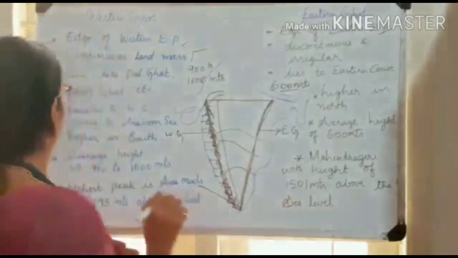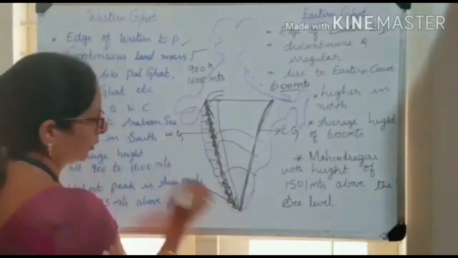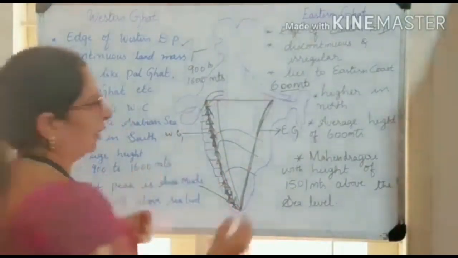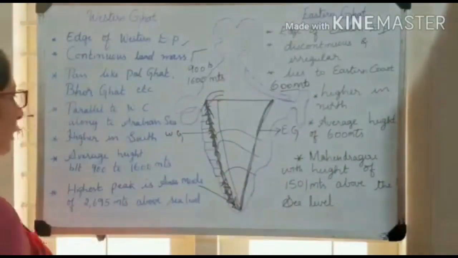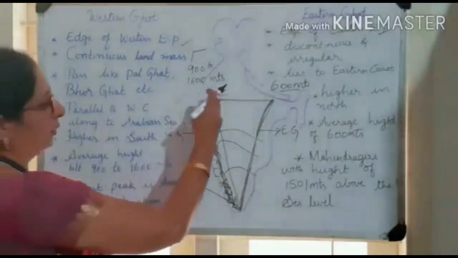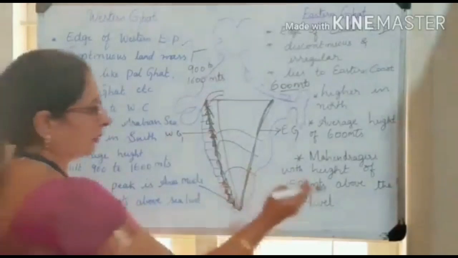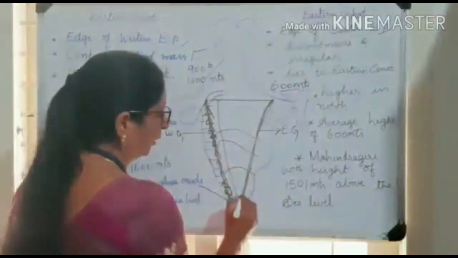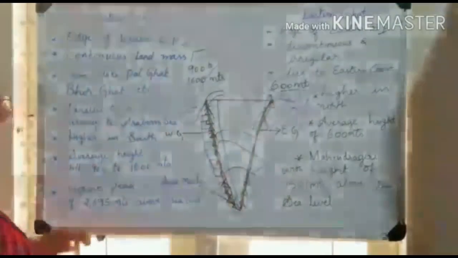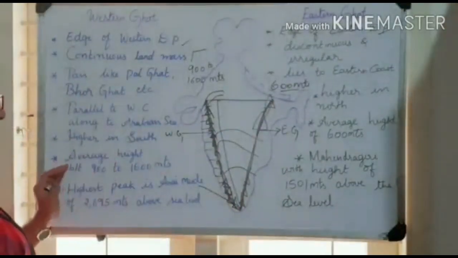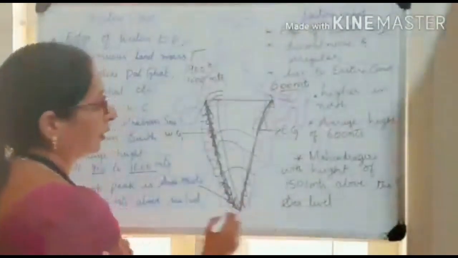Understood, children? The Western Ghats are parallel to the western coastal area, and the Eastern Ghats are parallel to the eastern coastal area. In the Western Ghats the height rises from north to south, but in the Eastern Ghats the height of the mountains rises from south to north. Understood, children? The average height of the Western Ghats is 900 to 1600 meters.